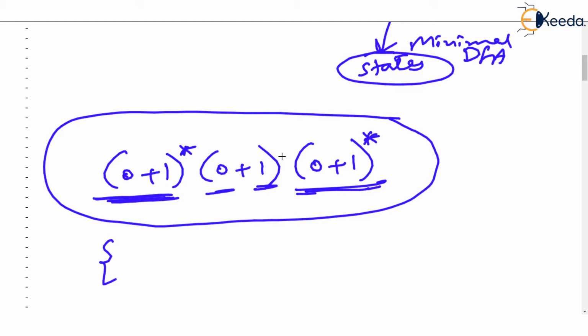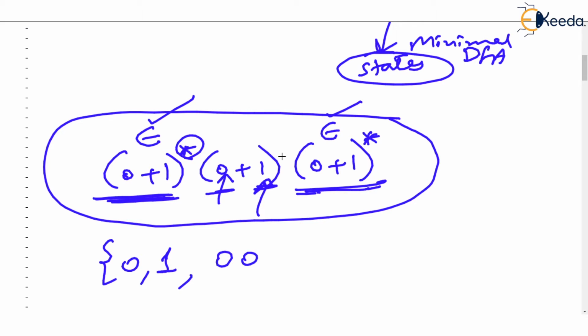The smallest string will be 0. Agreed? Because the first part can give epsilon, nothing, due to this closure. Then we have selected 0, and the last part can again give epsilon. And the next smallest will be 1. Agreed? Again we have taken this one and nothing from the first part and nothing from the second part. But then we can have something like 0 0 1 0. You can have this. How did we get this?